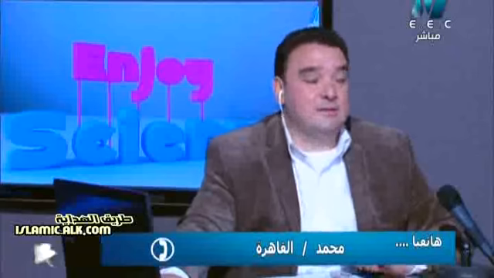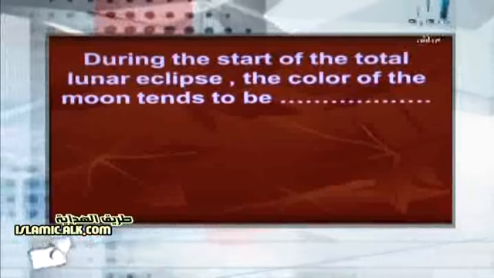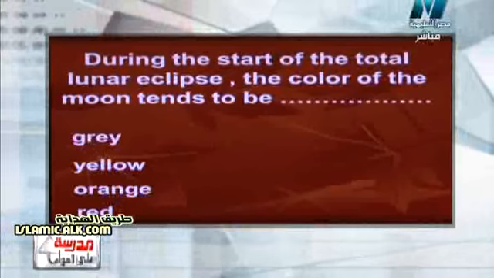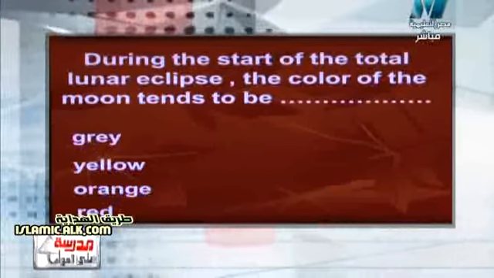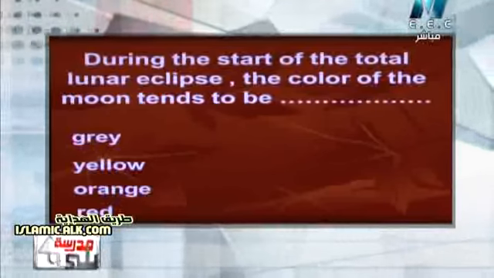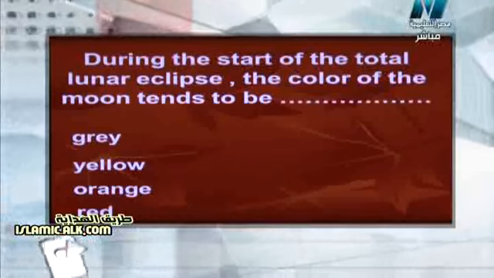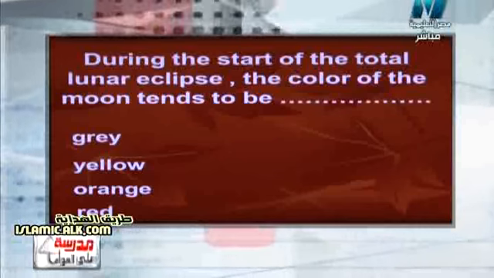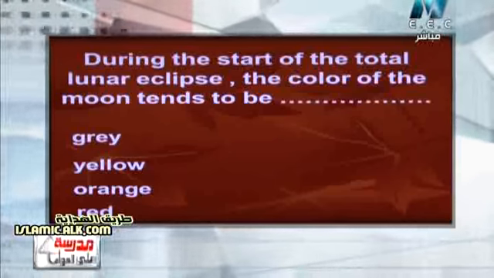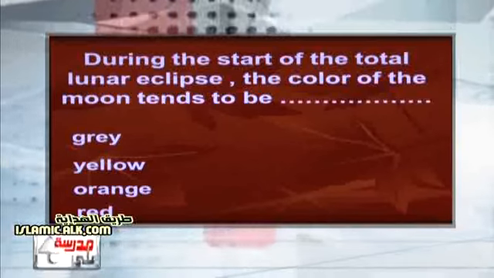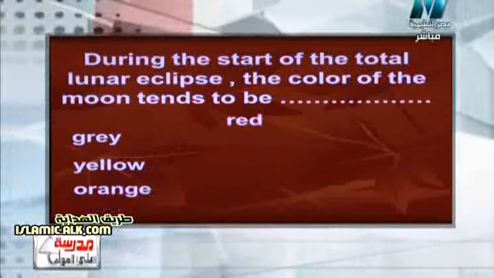Okay, let's return to our questions this semester. We have many important questions. Please concentrate and be very active in answering all of them. Another choose the correct answer question, and I advise you again, please read all the choices. During the start of the total lunar eclipse, the color of the moon tends to be gray, yellow, orange, red. Surely it will be red in color.